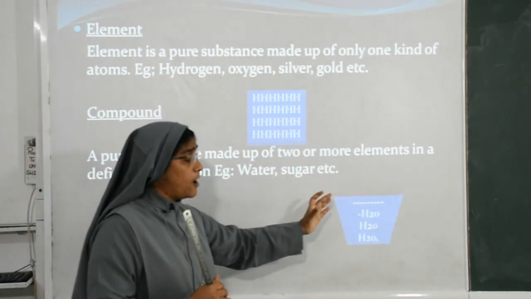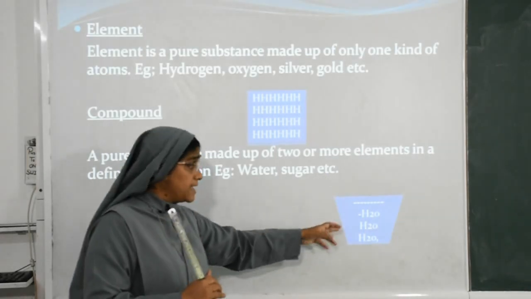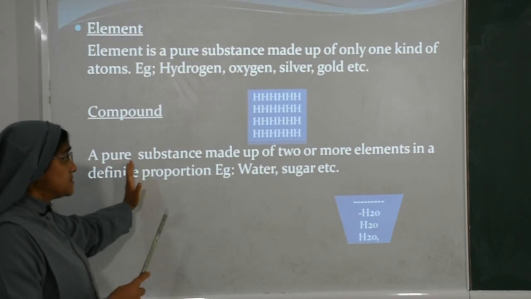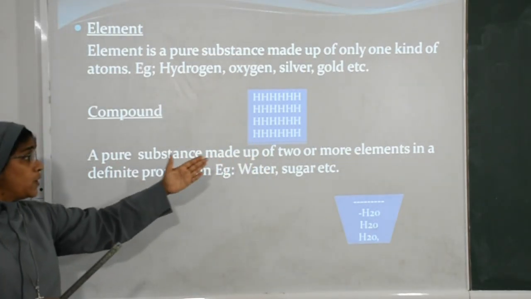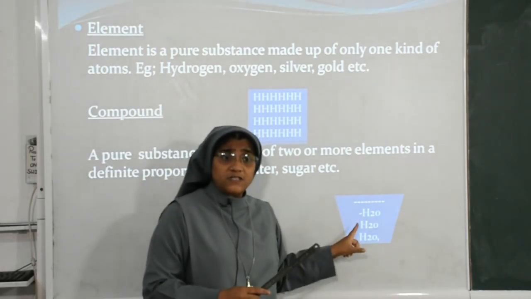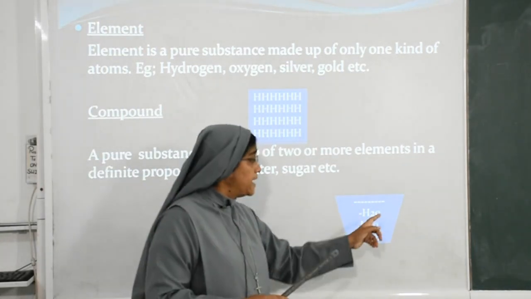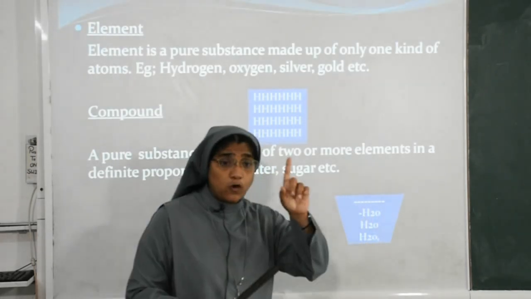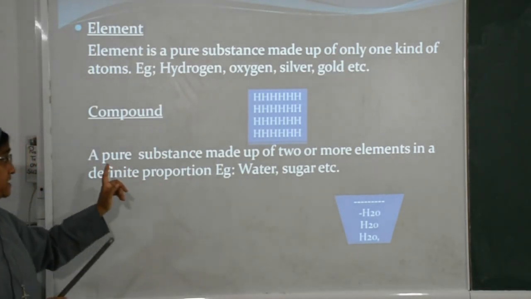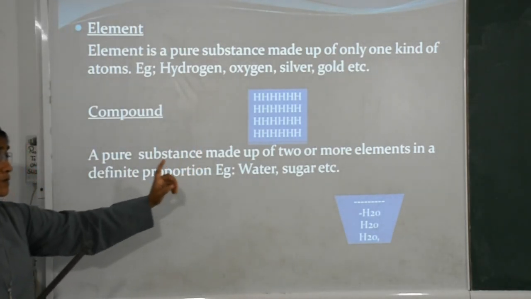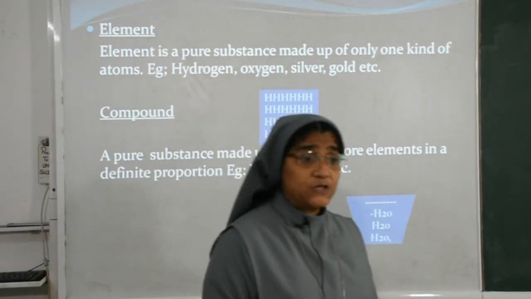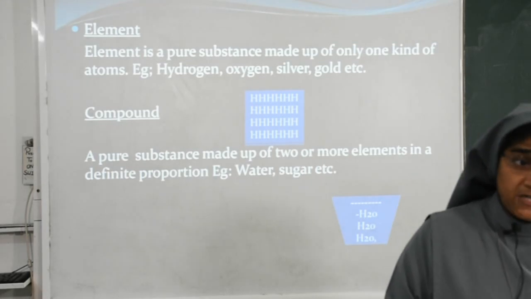How many elements are present here? Two elements, hydrogen and oxygen. That's why it is a pure substance made up of two or more elements in a definite proportion. Definite proportion is two of hydrogen, not three, and one of oxygen, not two, not three. That is definite. It's important: definite proportion. A pure substance made up of two or more elements in a definite proportion. Examples: water, sugar, etc. Got it?